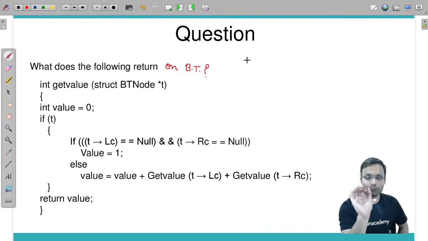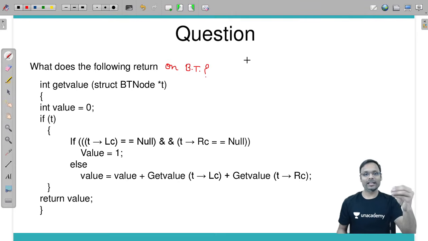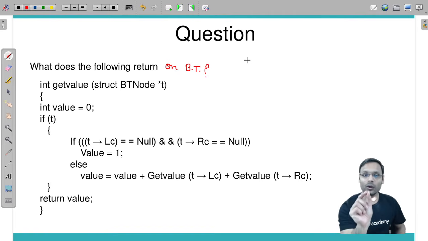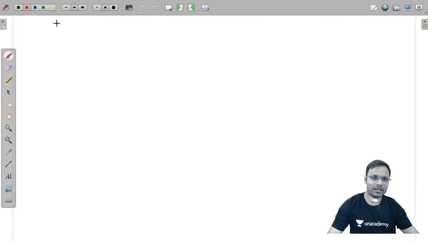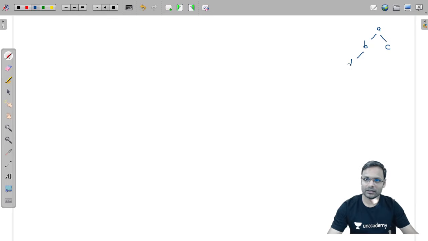Now listen. First of all, let's take a simple example. I will explain how, if any such program is given, you are going to solve it over the given tree. So I will explain how to run the recursive program over the tree. It will be very easy for you to understand because I know you are very quick. So let's say this is the tree. A is root, left side B, right side C, B's left is D, right is E. That's it.